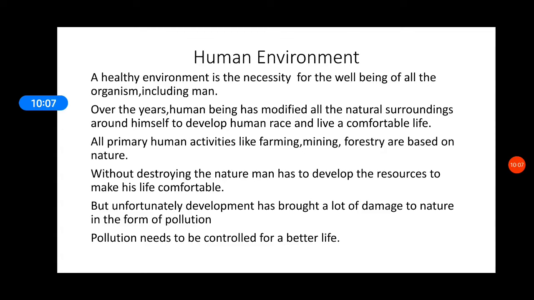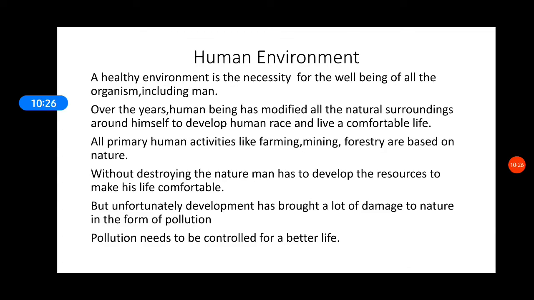But, children, do you know when we are developing in this race of developing, humans are in a way destroying what has been created by nature. And this destruction caused by humans to the nature is known as pollution.